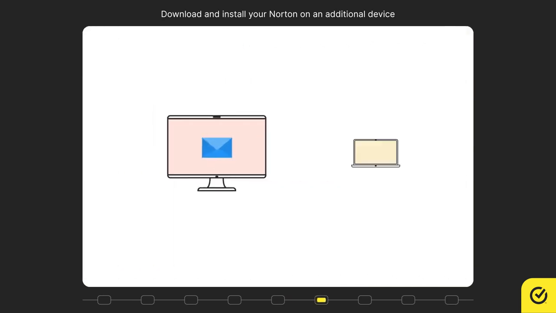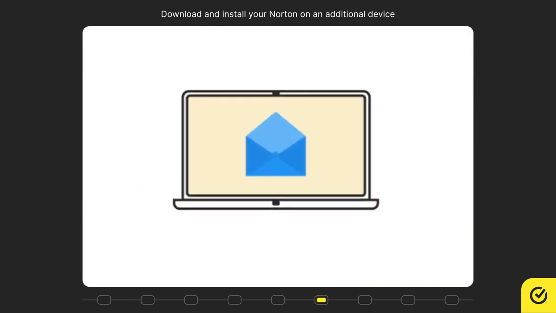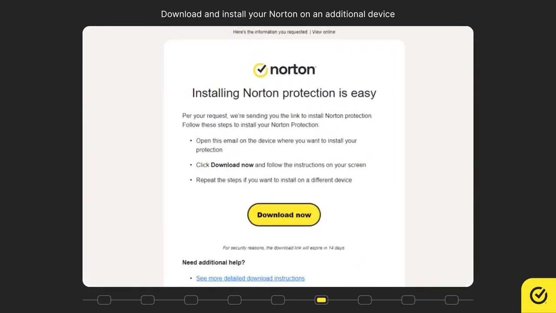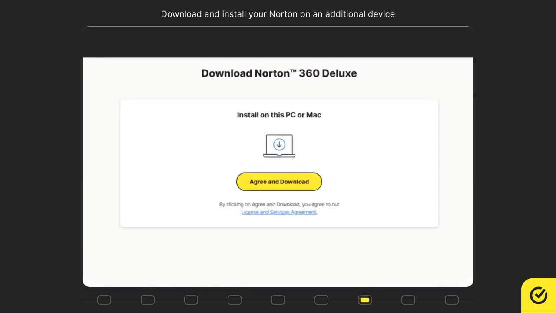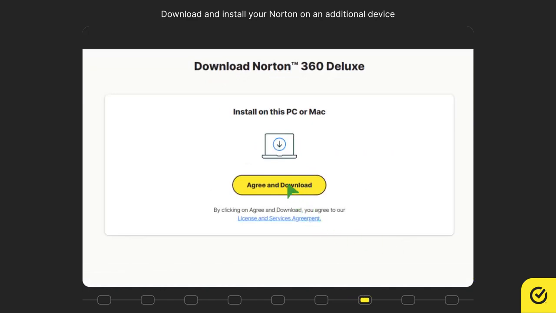Go to the device on which you want to install your Norton product and open the email that you received. Click Download Now. Click Agree and download.